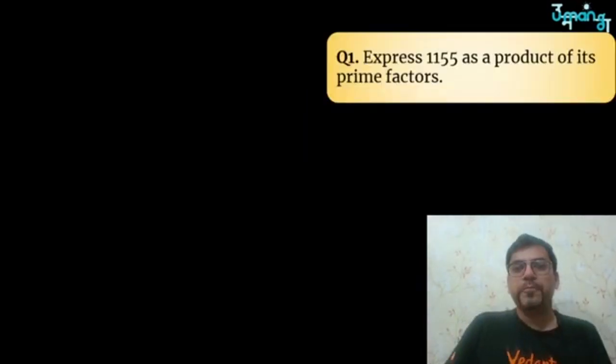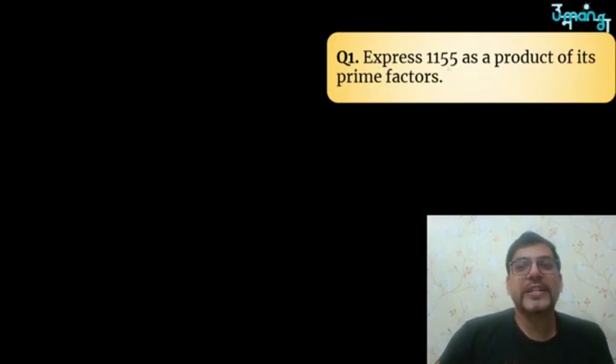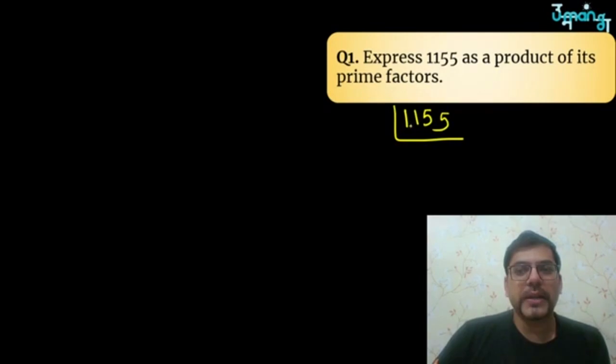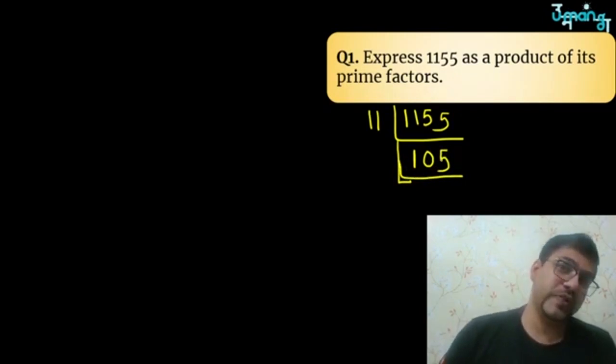And moving on, let's start with the question. The question says, express 1155 as a product of its prime factors. Cool. I can see 1155, and very easily I can tell it is going to be divisible by 11, because the first number is 11 and 55 is also divisible. So I'll write 11. 11 ones are 11, then 5 comes down but not divisible, so 0. 55 comes down, so 5 times. So if you divide it by 11, you get 105.